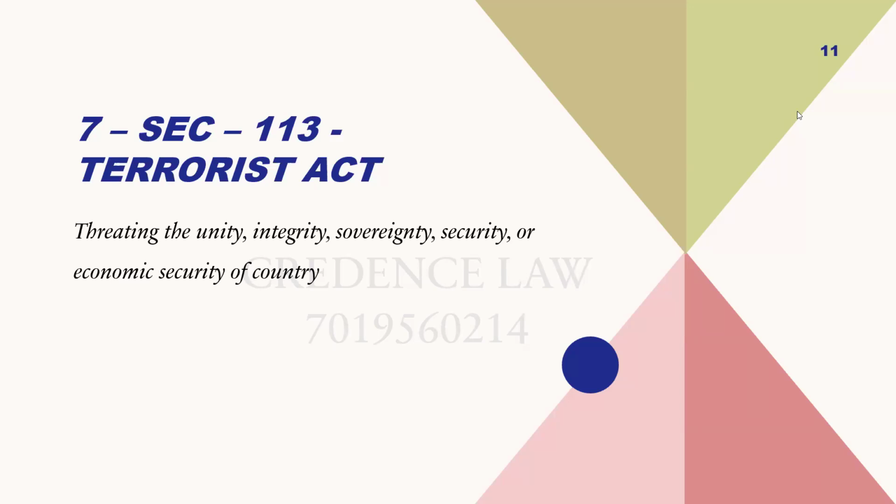In other cases, the punishment may extend to 5 years or fine or imprisonment for life. So one thing we can observe in the definition sections 111, 112 and 113 is that the punishments are mentioned in the definition sections themselves.